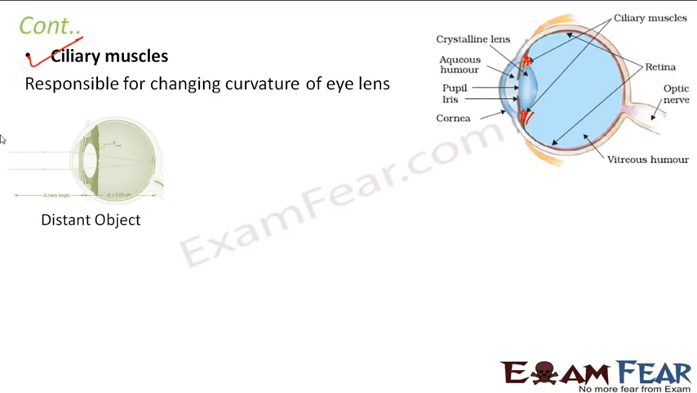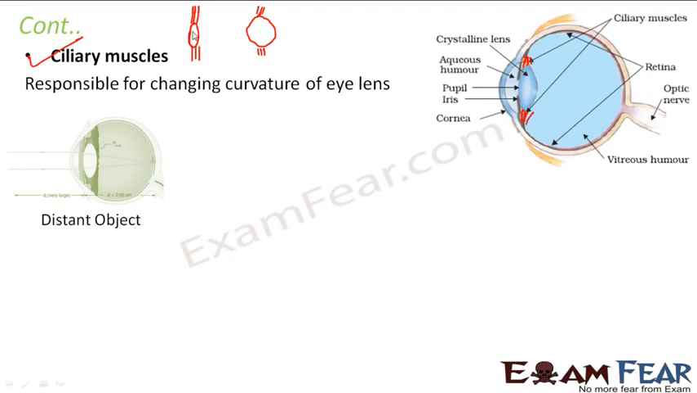Now when the ciliary muscles relax, what happens? So it is like the ciliary muscles are relaxed like this. When they are relaxed, the lens is thinner. But when the ciliary muscles contract like this, the lens becomes thicker, because when the ciliary muscles contract, the lens gets more space and it kind of becomes fat. Whereas when they relax, the lens becomes thin.